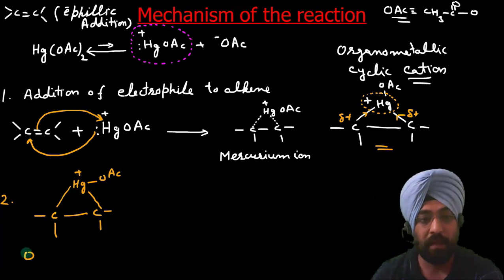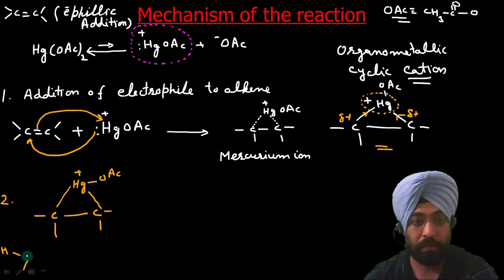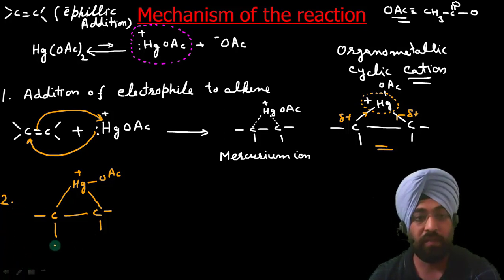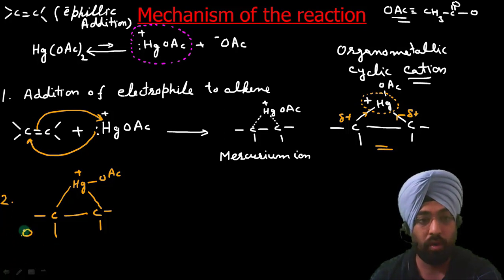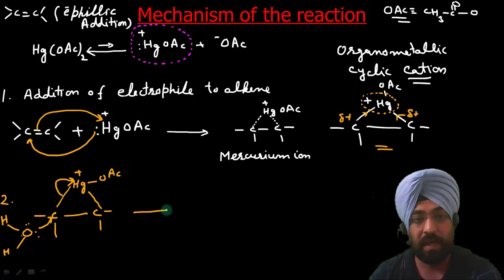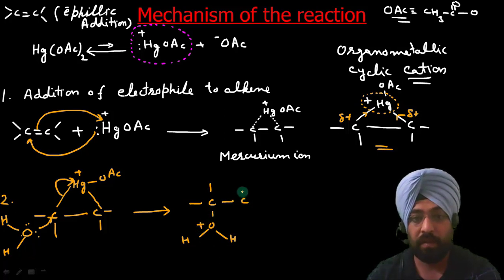Now what happens, water, OH, which has 2 lone pairs of electrons, they attack this carbon and this bond shifts here, and what you get is C-OH positive, C-HgOAc.